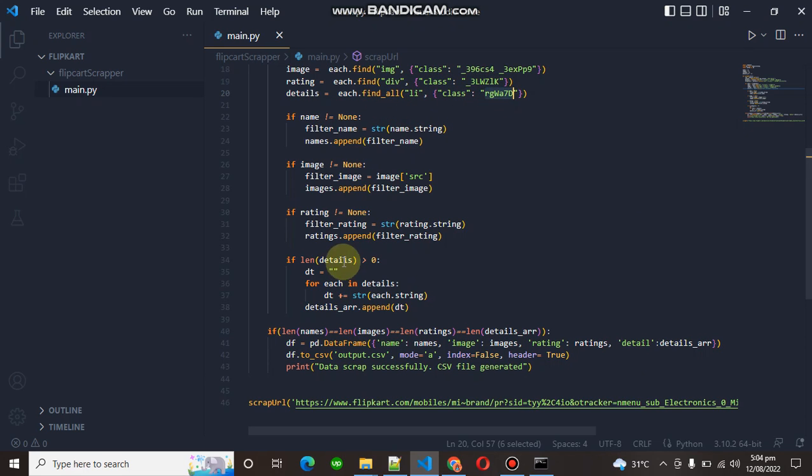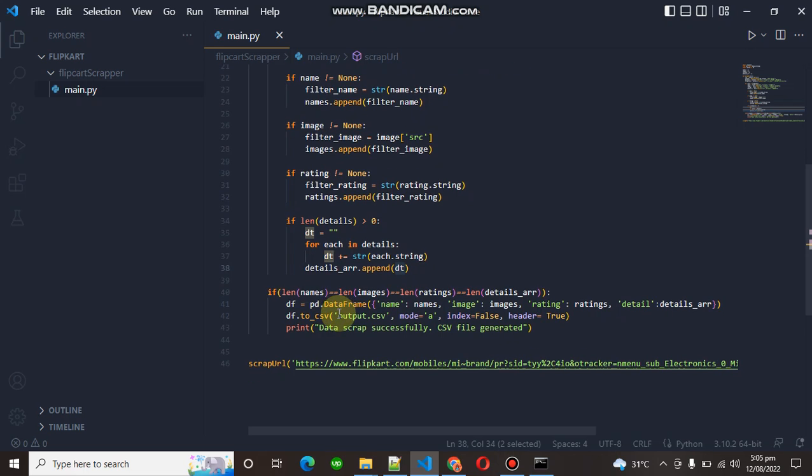For each li, for each detail, because when we do find all it will return an array, I'm going to append it to a string, and after the for loop finishes, I am appending this in an empty object. If all my lengths are equal, then we are ready to create our CSV file.